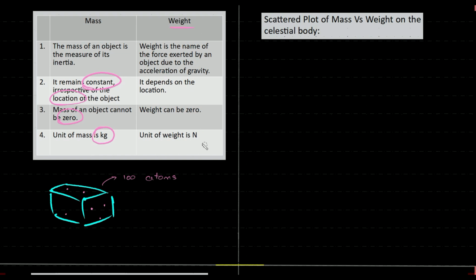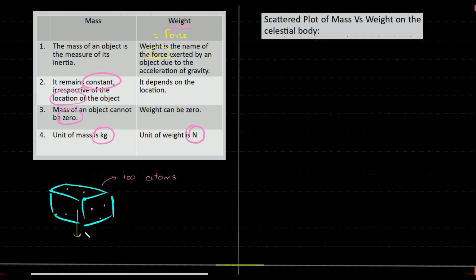Now against this, the weight is measured in Newton. But Newton is supposed to be a force, is it not? The unit Newton is supposed to be a force. So is weight a force? Yes. Weight is a form of force. Weight is the name of the force exerted by an object due to acceleration due to gravity. In simple words, it is nothing but the gravitational pull. Whenever there is a gravitational pull, the object will have weight. So your weight is because of gravitational pull. If there is no gravitational pull, you will be weightless, not massless, weightless.